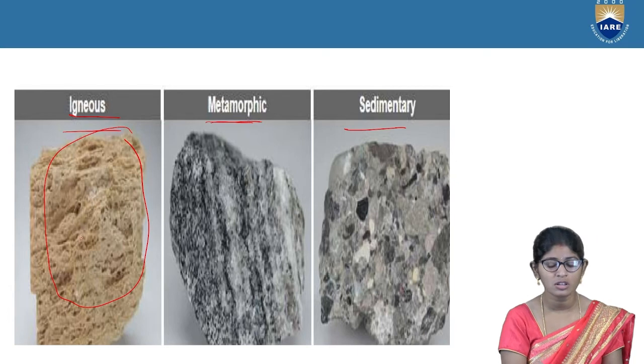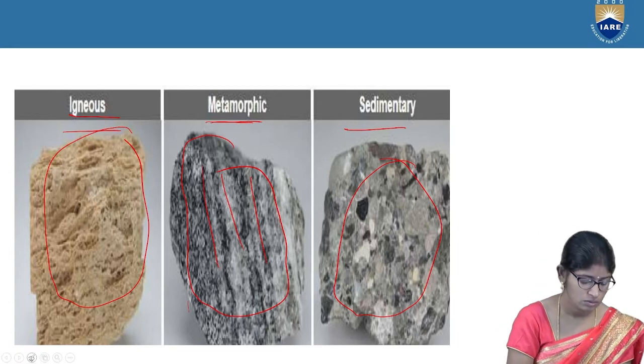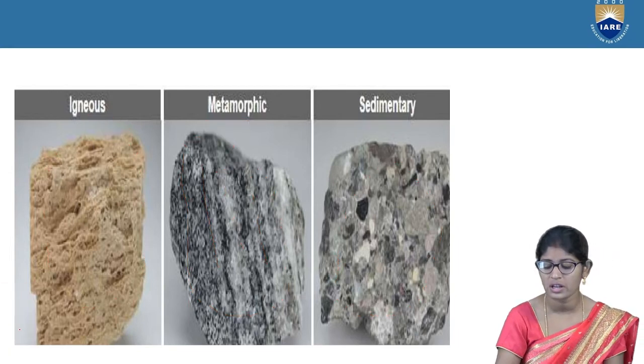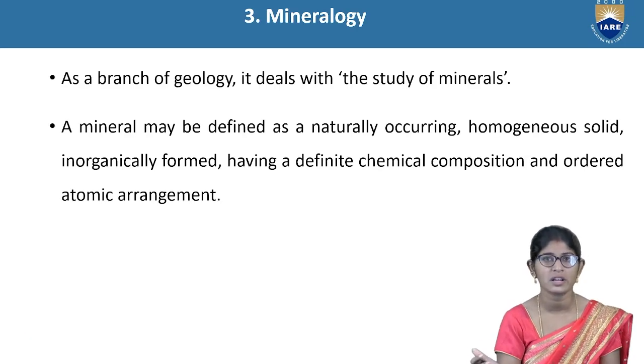This is igneous rock, and this one is metamorphic rock. It is formed in a layer type, and this layered structure is called a foliated structure. This is sedimentary rock. We can easily identify these when the texture is observed. Coming to the next slides, we will discuss these topics briefly.